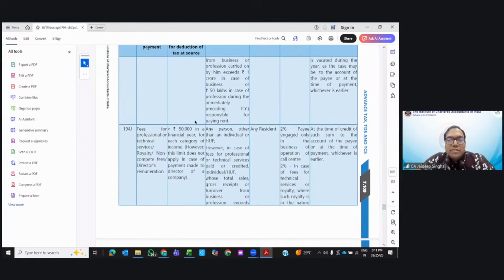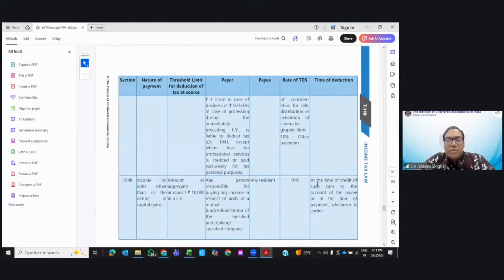194J, professional services, 50K. Now this limit is 50K, greater than 50K. Earlier this used to be 30K. Now the limit is 50K. You pay for the professional services 2%. 2% for those engaged in business or profession of call center, FTS, royalty and all, 2%. Sorry, 2% and then 194K other than amount.